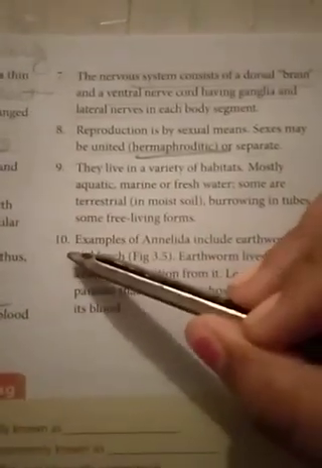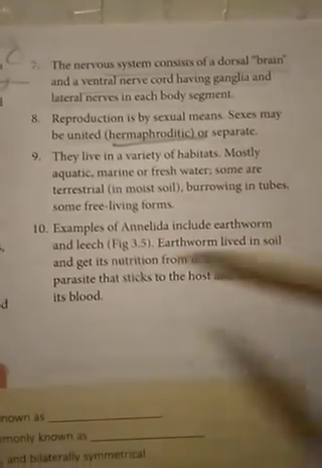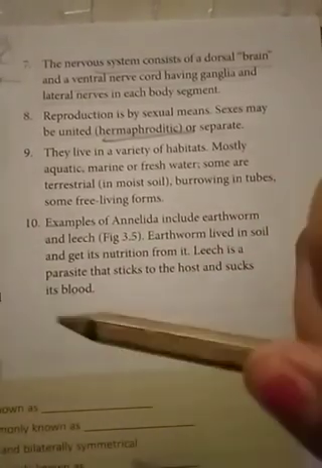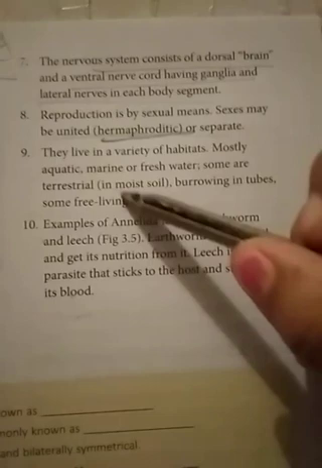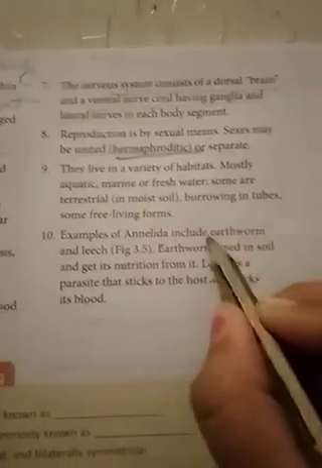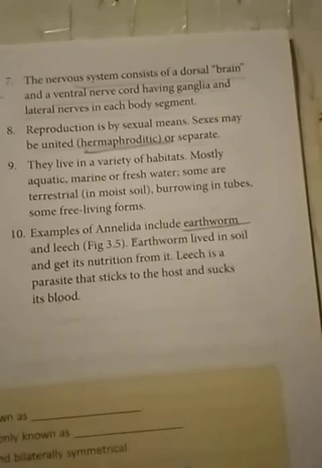Now point number 10. Examples of Annelida include earthworm and leech. Earthworm lives in soil and gets its nutrition from it. Leech is a parasite that sticks to the host and sucks its blood. So examples of this phylum Annelida include earthworm, which all of you must have observed, and especially in the rainy season it's very common. Everywhere you can find it.